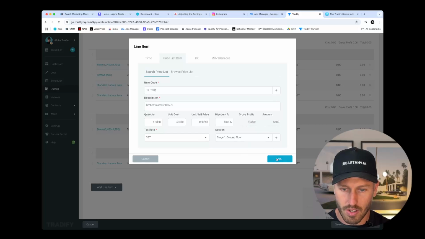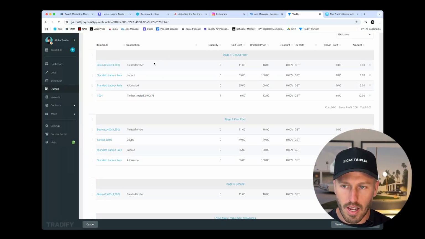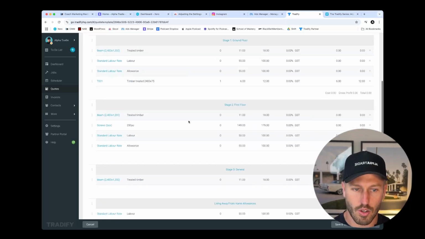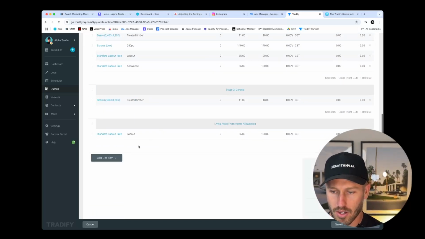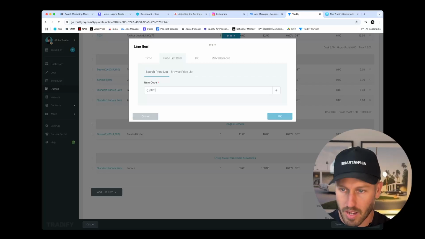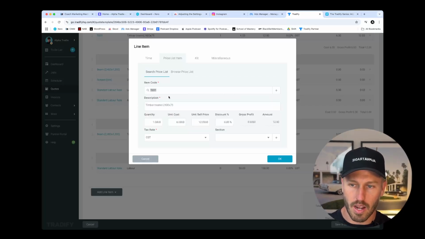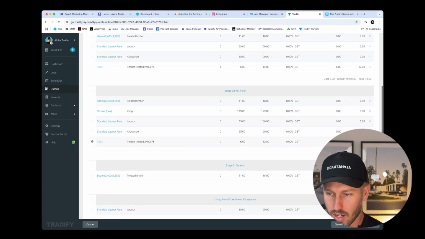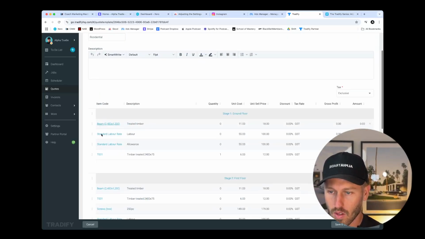to our section. The only annoying piece here is that we can't duplicate our quote templates, so you will need to build them out manually over and over, but you will get quite quick at doing them, and I can explain to you how we're building out a quote template whilst actually doing it, so you will very well be able to be on the phone to clients and also be able to build out quote templates, because once you have done one, it is very easy to build several.